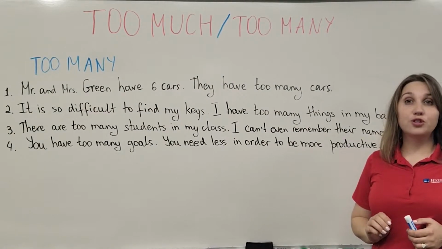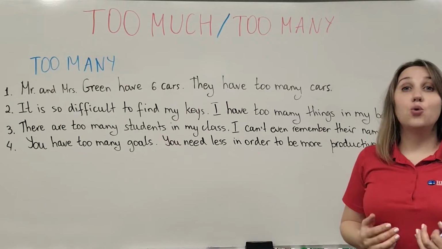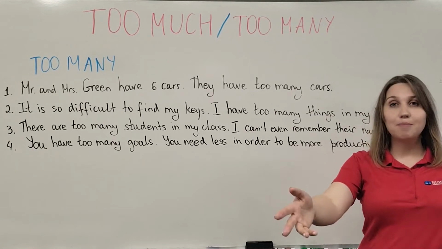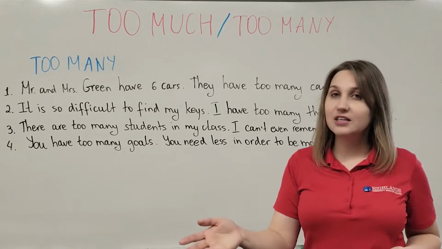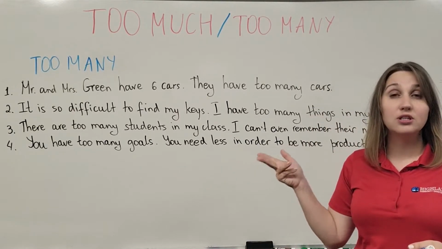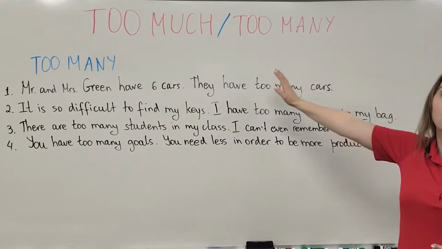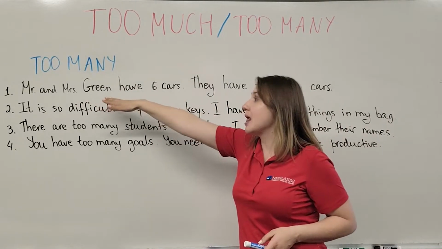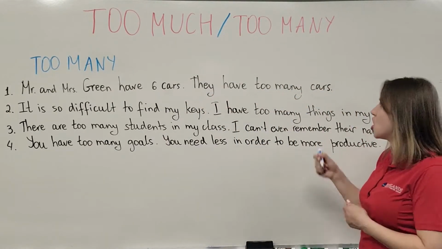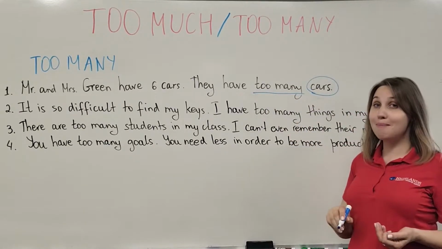And right now, let's move to the form too many. It is used with countable nouns, the ones that you can count. For example, bananas, cookies, tables, chairs, movies, children, countries, and so on. Everything that you can count is used with the form too many. Let's take a look at our sentences. Mr. and Mrs. Green have 6 cars. They have too many cars. Cars, countable noun, therefore we use the form too many.